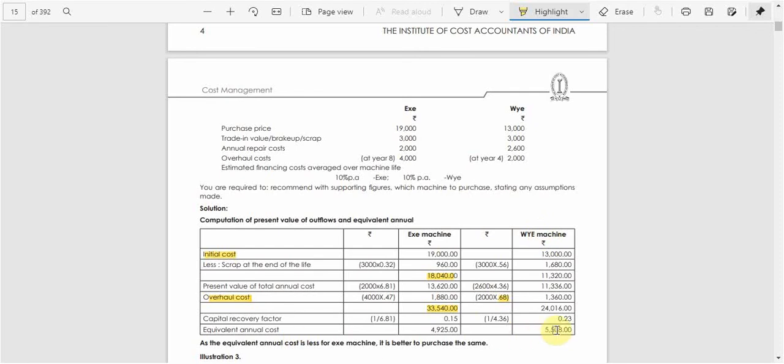So if you compare these two, the annual cost is more for Y machine, right? As the equivalent annual cost is less for X machine, it is better to purchase the same. So we can go for X machine. Thank you, and we will see more examples in our next video.